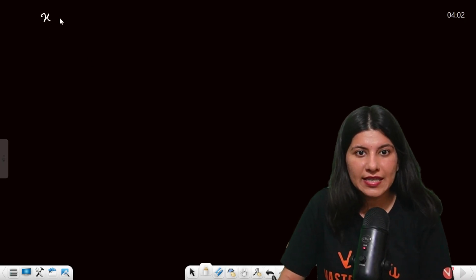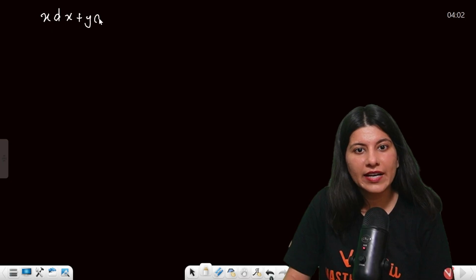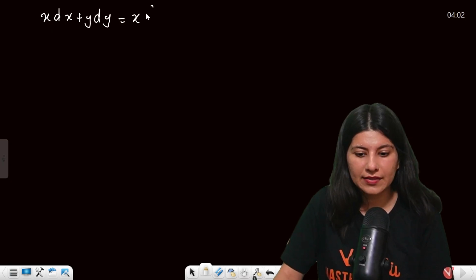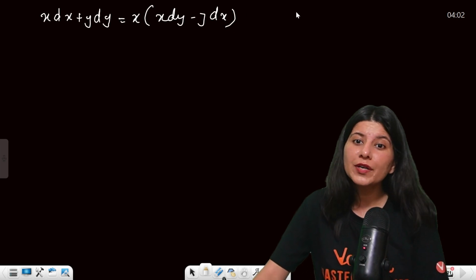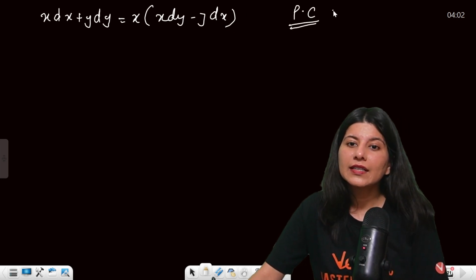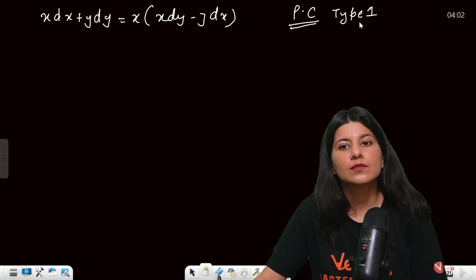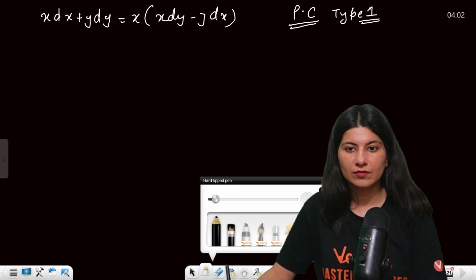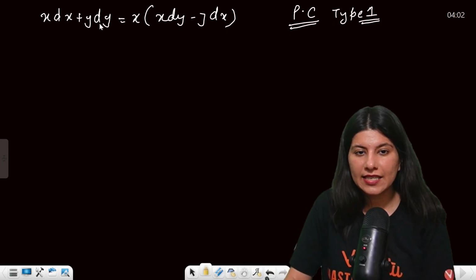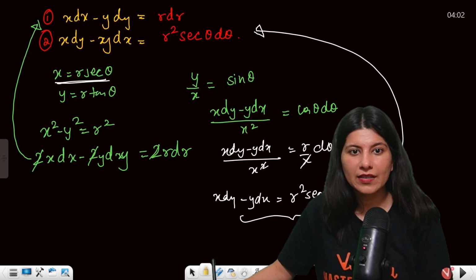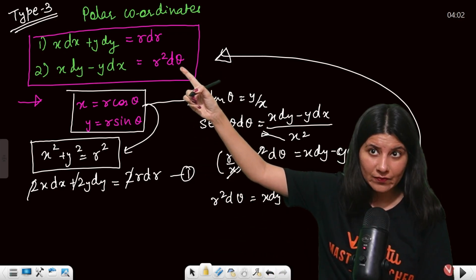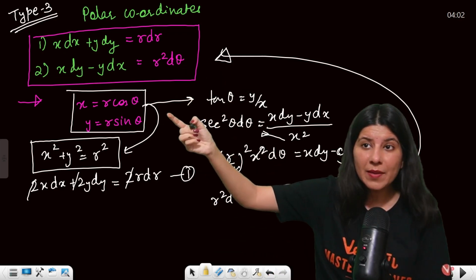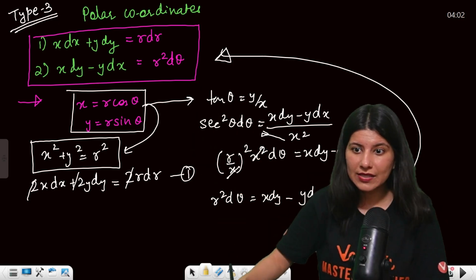So if you see x dx plus y dy is equals to x dy minus y dx, this is polar coordinates type 1, guys. Polar coordinate type 1. Okay. X dx plus y dy. So whenever you see x dx plus y dy and x dy minus y dx, use this, r cos theta, r sin theta.